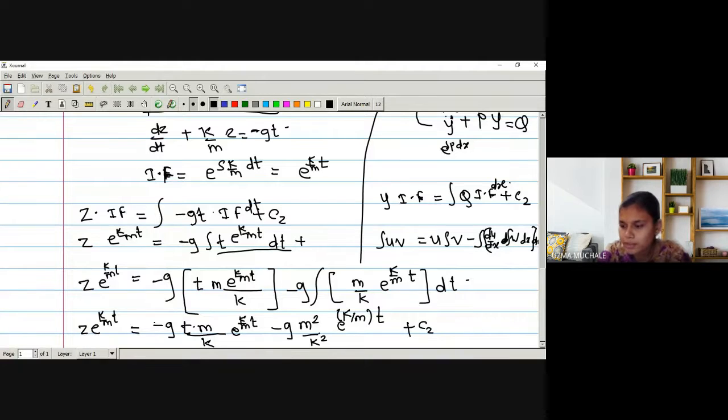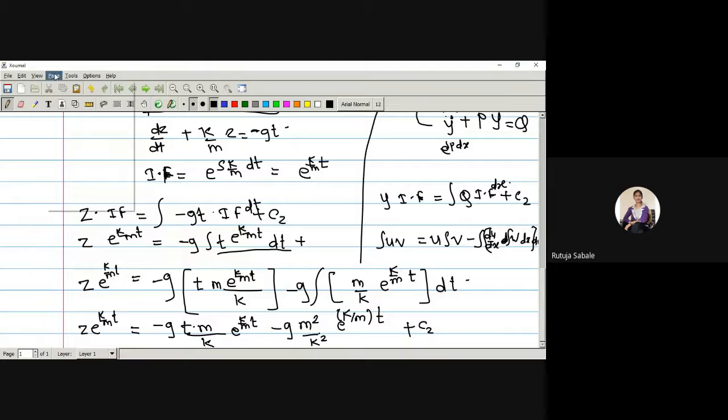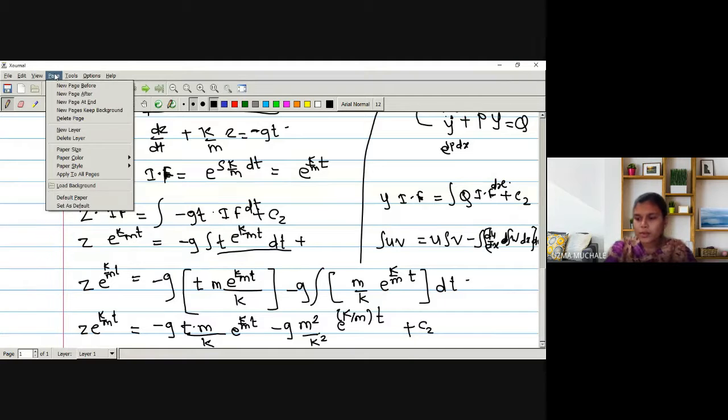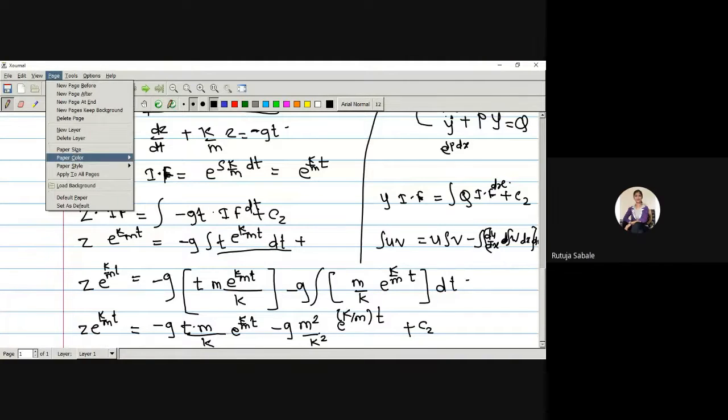Okay, so what do we have to do now? Actually, this is the equation we want to find out, the equation of the function. If we want to find the value of c2, what do we have to do in the next step? We use time t equal to 0 and we'll find out the value.